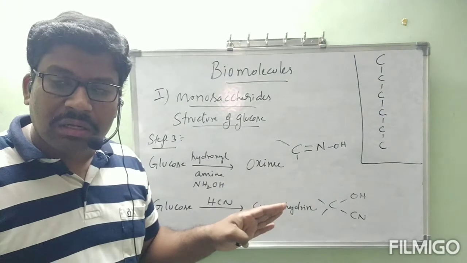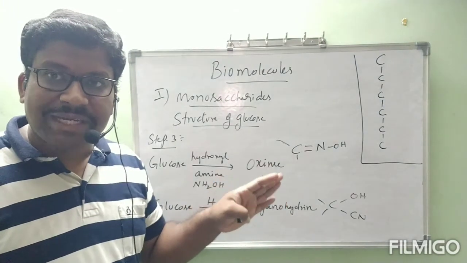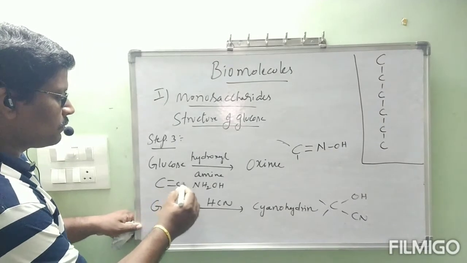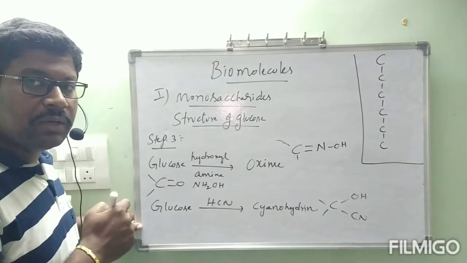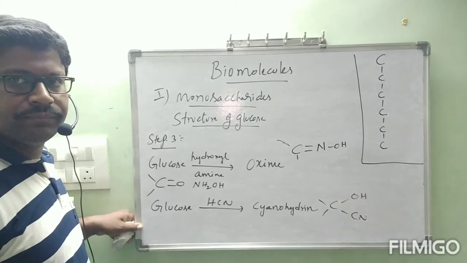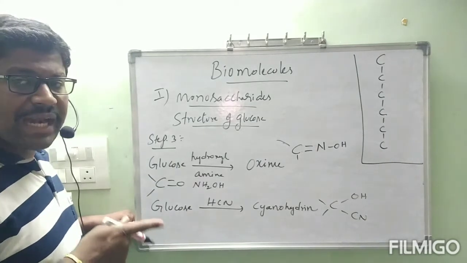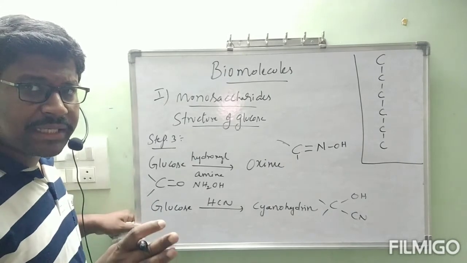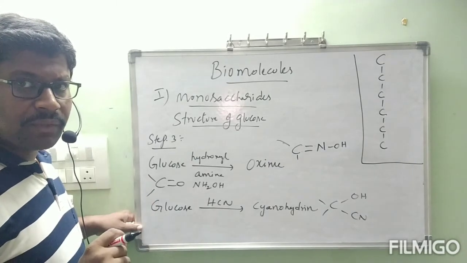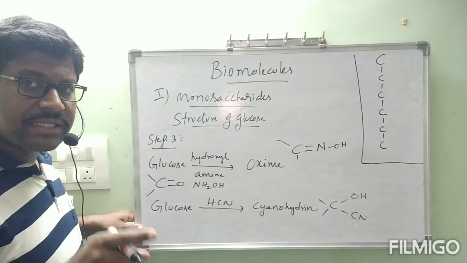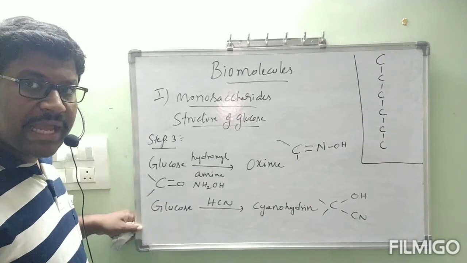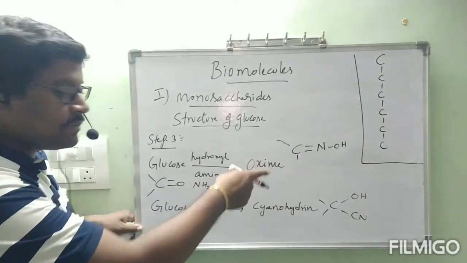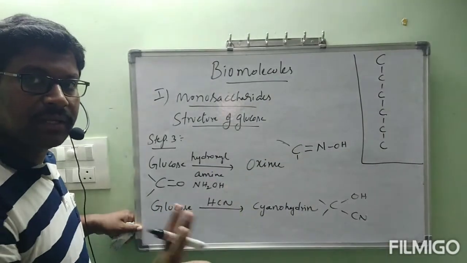These two are characteristic reactions of carbonyl functional group. I am not telling that it is aldehyde or ketone, because both aldehydes and ketones will undergo reaction with hydroxylamine and HCN to form oxime and cyanohydrin respectively.